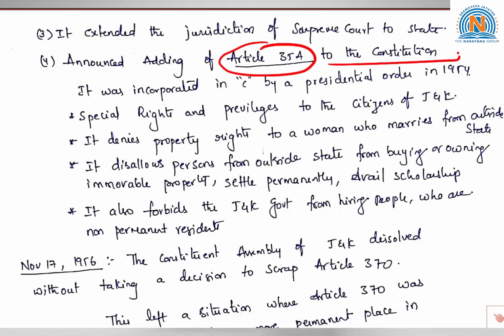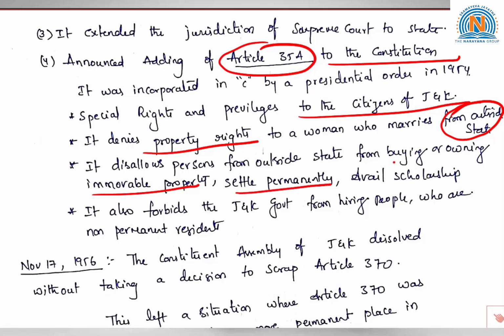What does this Article 35A contain? It contains the special rights and privileges of the citizens of Jammu and Kashmir. It denies property rights to a woman who marries from outside the state, and it also disallows persons from outside the state from buying or owning immovable property, as well as settling permanently and availing government scholarships. So the outsiders are not permitted to buy or own immovable property or settle permanently, and the women who marry outside the state were denied property rights according to Article 35A. It also forbids Jammu and Kashmir from hiring people who are non-permanent residents.